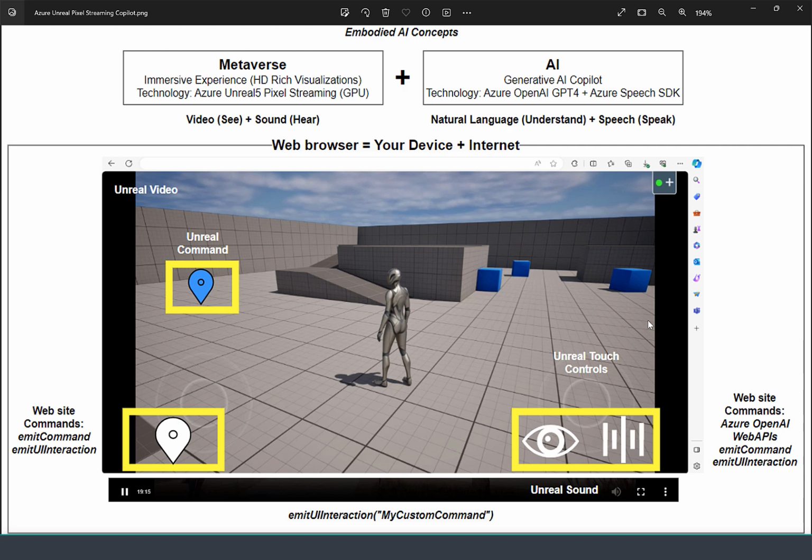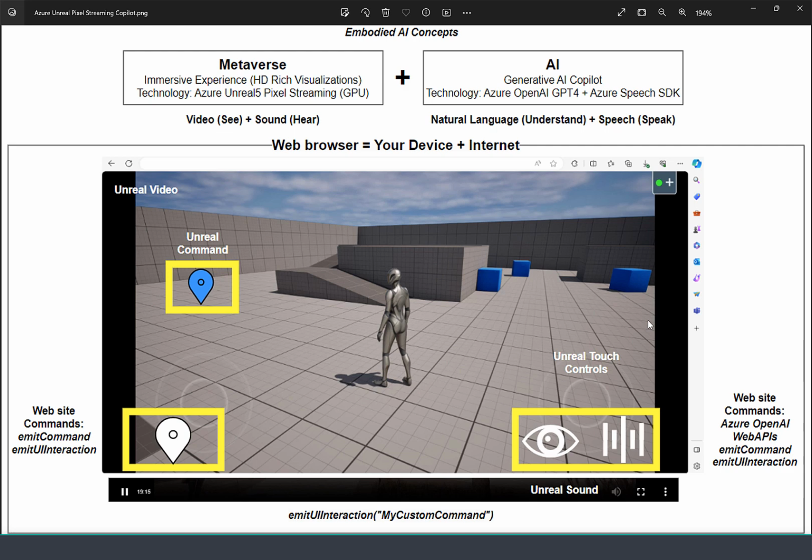In this case, we have a web browser in which you're experiencing an immersive experience. This is just a simple template of a third-person Unreal template. And Azure Unreal Pixel Streaming is capable of delivering a video as well as the sound. And then you can also do a very creative application of different kinds of commands. For example, some of the commands may be inside of Unreal, just like that blue pin on the left-hand side.